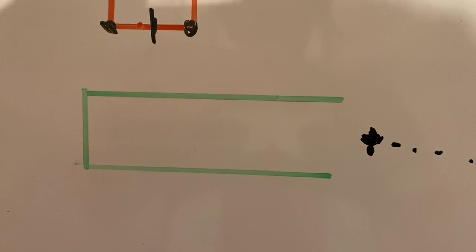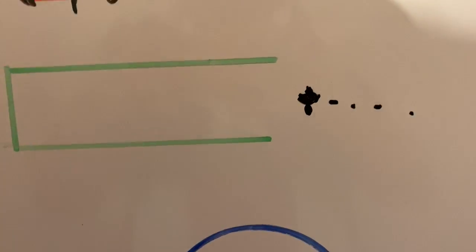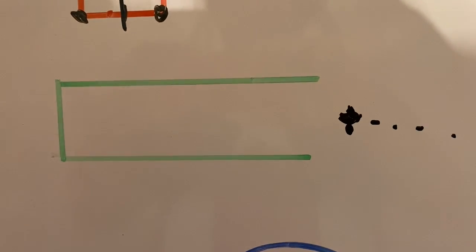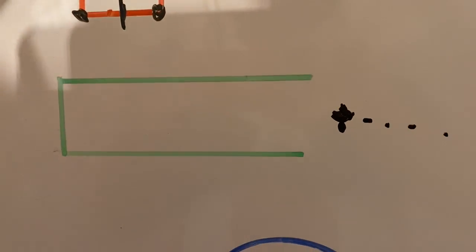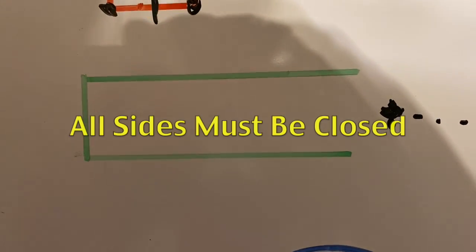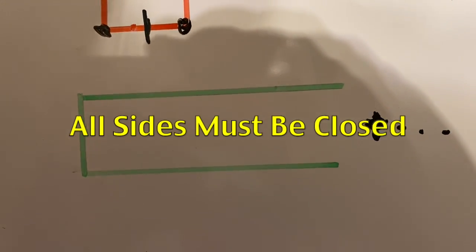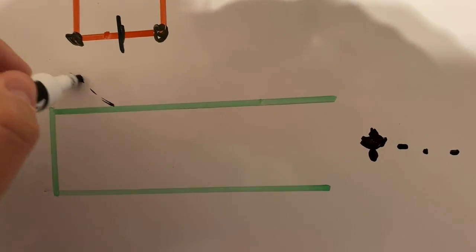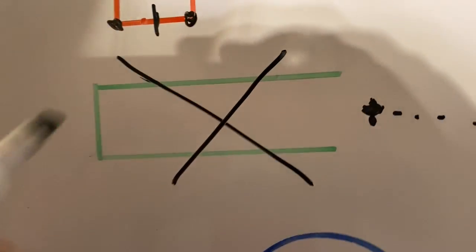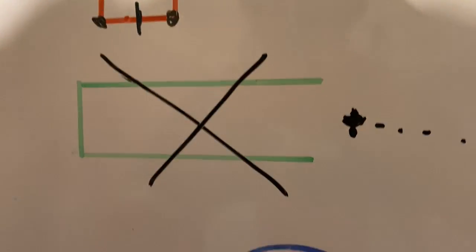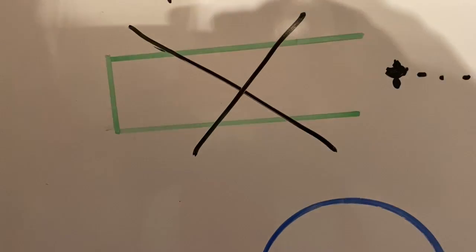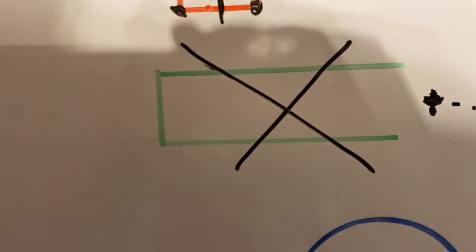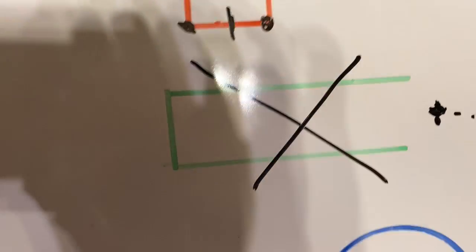For something to be a 2D shape, it can't be missing any sides. It needs all of its sides. Every side needs to be closed. I'm going to say that again because that's really important. For a shape to be a 2D shape, all sides must be closed. So this isn't a rectangle, and this isn't even a 2D shape. I'm going to draw an X through it because it's missing a side. It's got a wide open side, so that's not even a shape. That's just a bunch of lines. So that's not a rectangle.